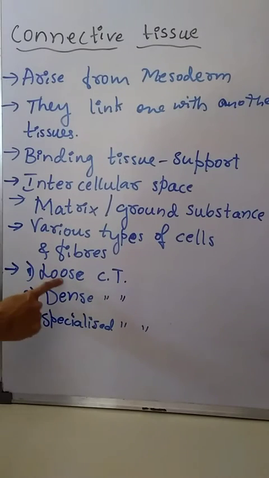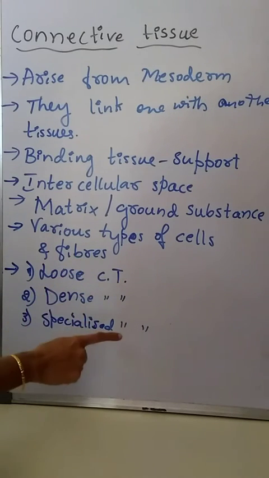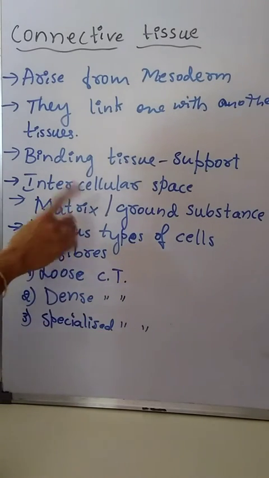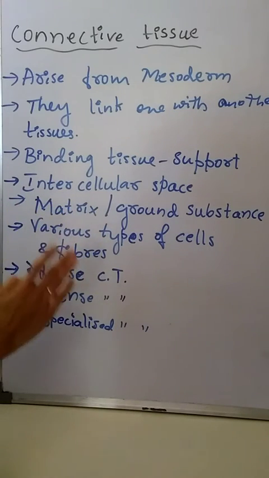These are the three types of connective tissues based on the nature of the matrix or ground substance.